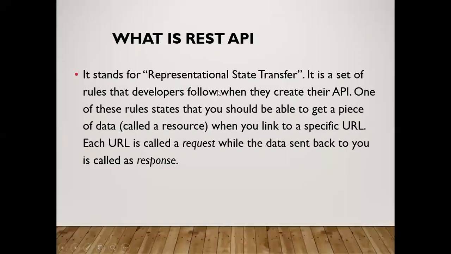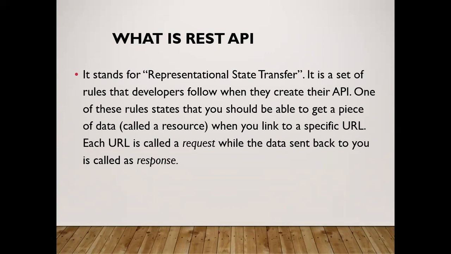Now let's talk about what is REST API. REST stands for Representational State Transfer. It is a set of rules that developers follow when they create their API. One of these rules states that you should be able to get a piece of data called resource when you link to a specific URL. Now here, each URL is called a request, while the data sent back to you is called a response.